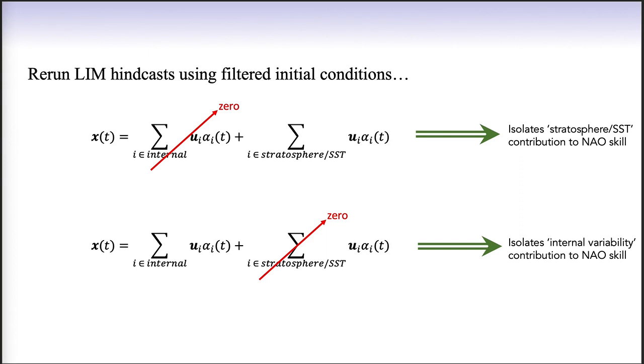That is, we create one set of initial conditions where we zero out the variance associated with the internal variability eigenmodes, and a second set of initial conditions where we zero out the variance associated with the stratosphere SST eigenmodes. This in turn allows us to isolate how the two types of eigenmodes each contribute to NAO forecast skill.